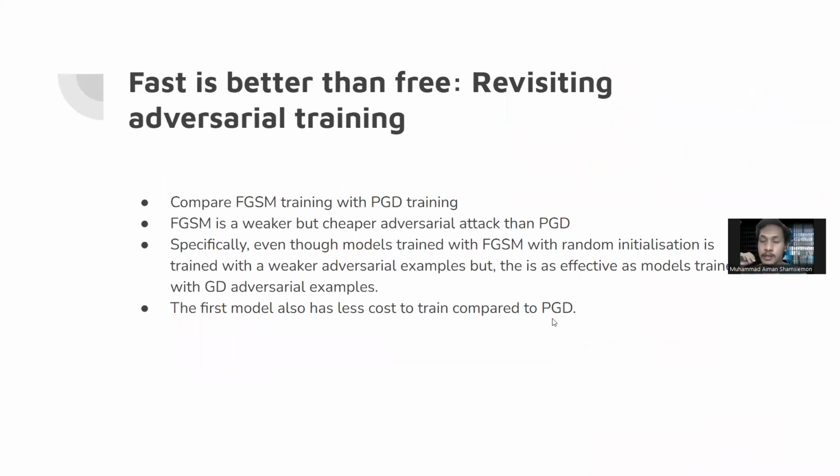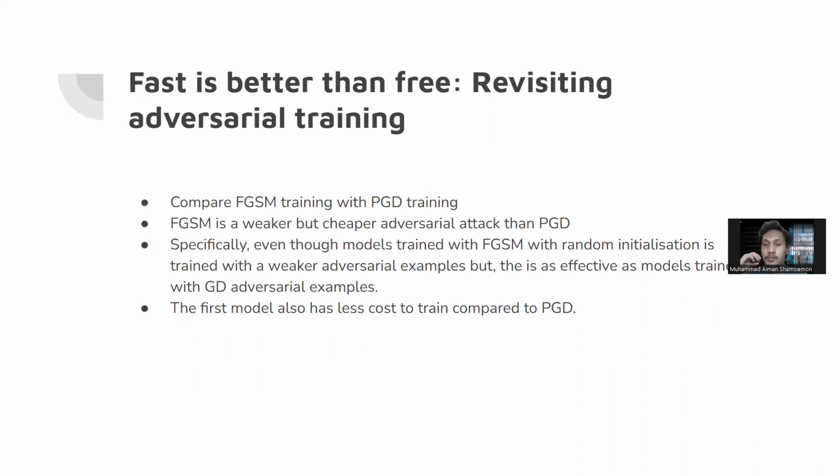And here's the second paper that I'm focusing on for this project, which is Fast is Better than Free. What it shows is that the fast gradient sign method is actually weaker than projected gradient descent, but at the same time it requires less computational power. So in a sense, it's cheaper.